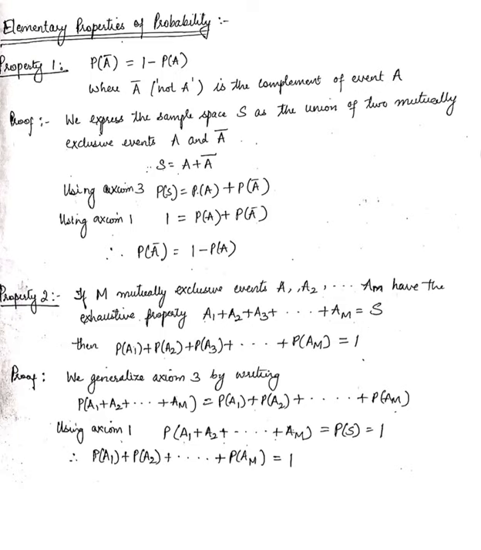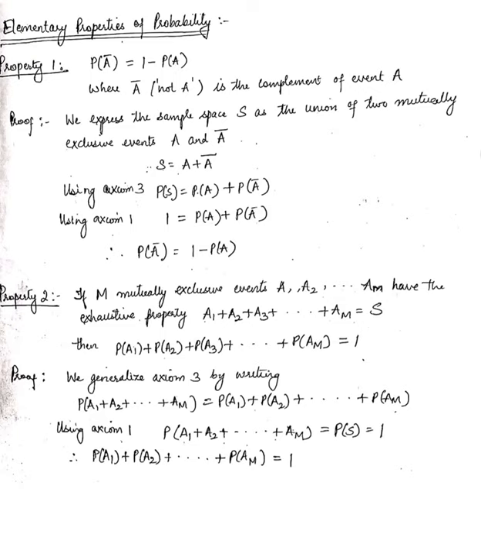For example, let's take the same example, rolling a die. Then there are 6 mutually exclusive events: probability of 1, probability of 2, probability of 3 occurring, probability of 4, probability of 5 and probability of 6. So in this particular case, we have 6 events, 6 sample points basically. If we take event A1 as 1 occurring, A2 as 2 occurring, and so on and so forth, these are the events.